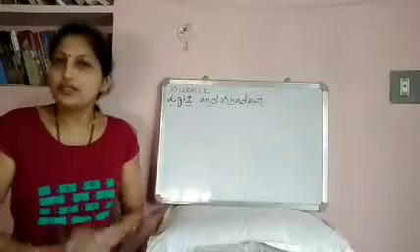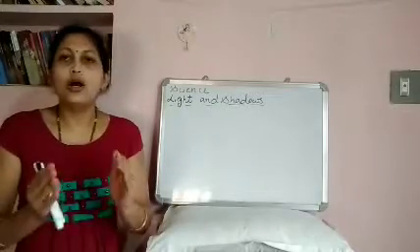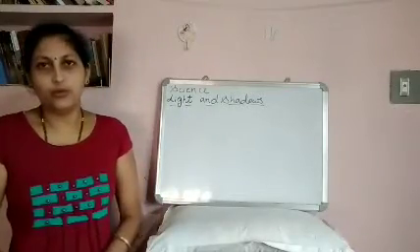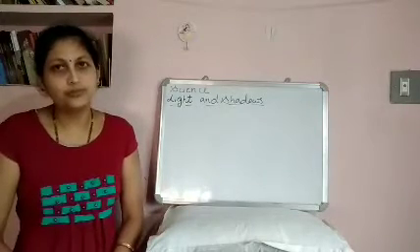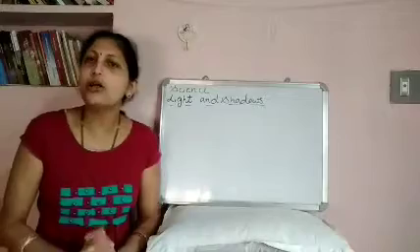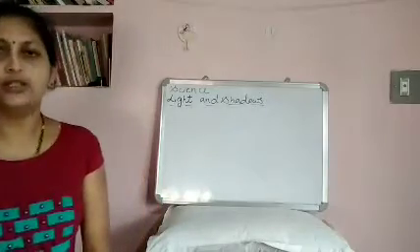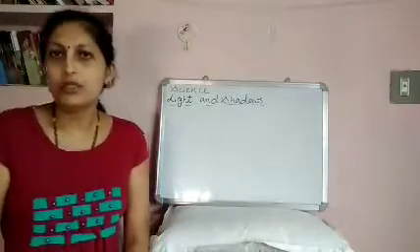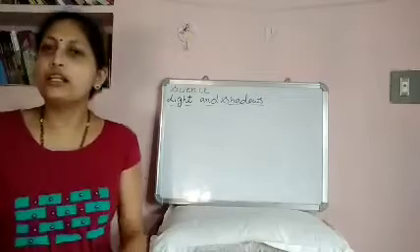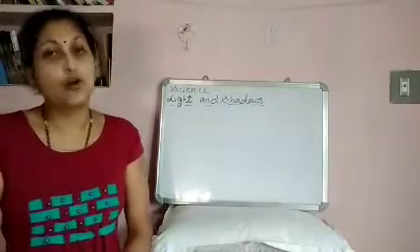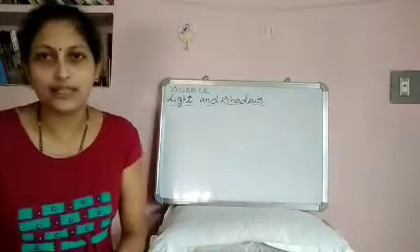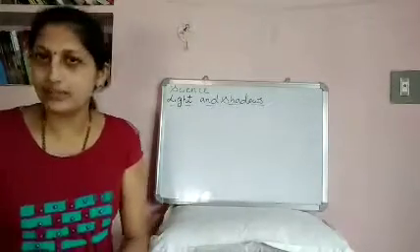So dear children, imagine you are in a dark room. Can you see things around you? No, isn't it? You cannot see anything around you. Then what will you do? You will switch on the light or else you will use the torch, isn't it? So can you see things? Of course, yes, isn't it? You can see things around you. You can see the objects clearly.